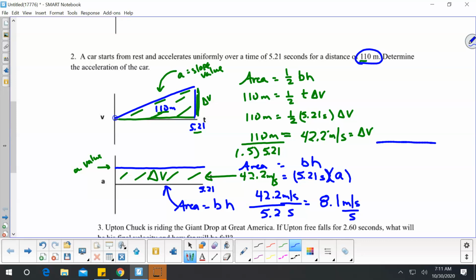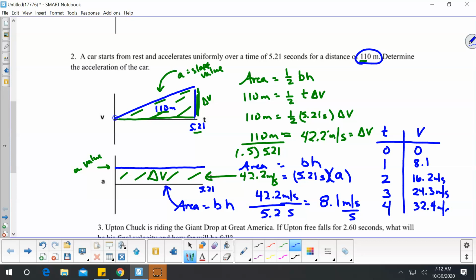So that means I'm changing my velocity by 8.1 meters per second each second. So that would mean if I started out at rest, and that's what it says, so at time 0, my velocity is 0. At 1 second, I would be going 8.1 meters per second. At 2 seconds, I'd be going 16.2 meters per second. At 3 seconds, I would be going 24.3 meters per second. At 4, I would be going 32.4 meters per second. So you can see the velocity is increasing each second by 8.1.